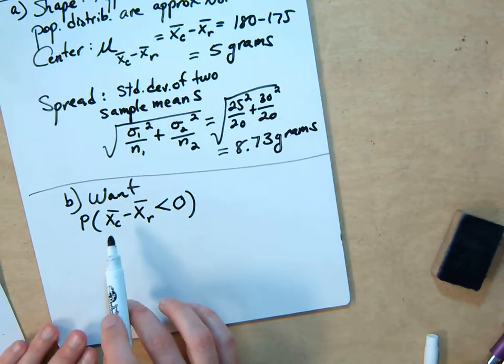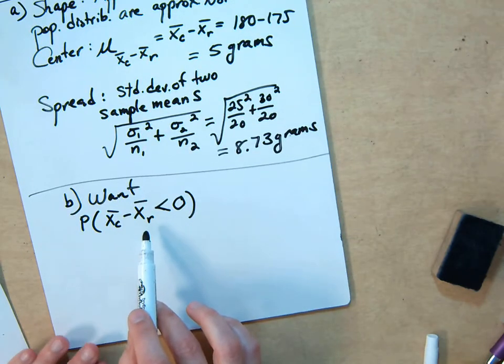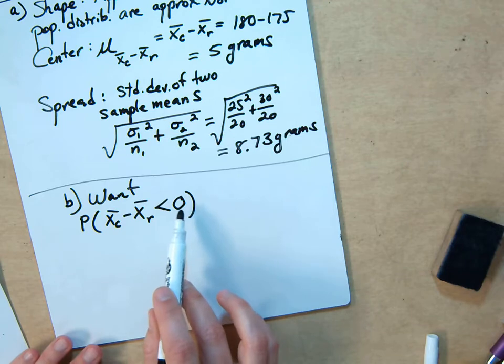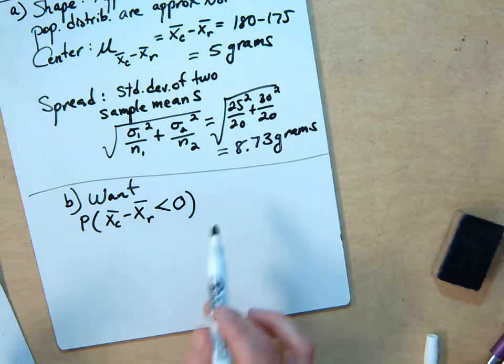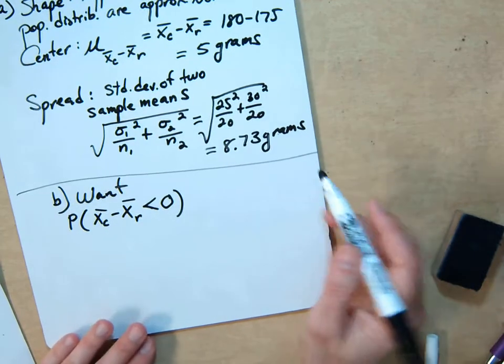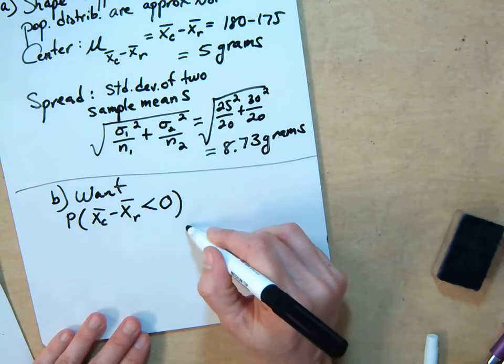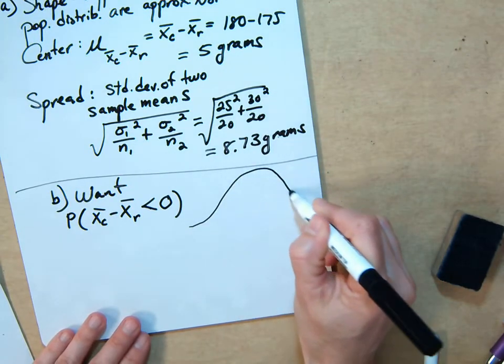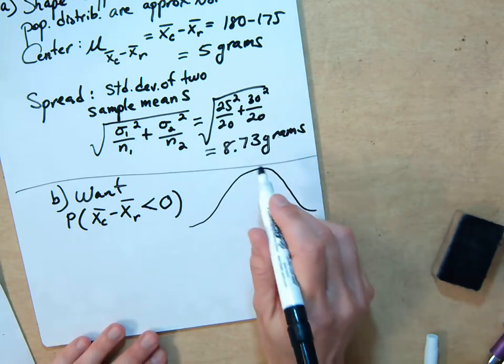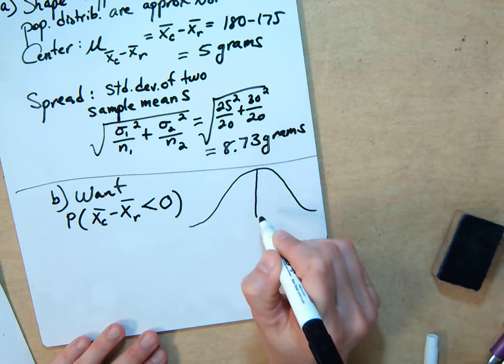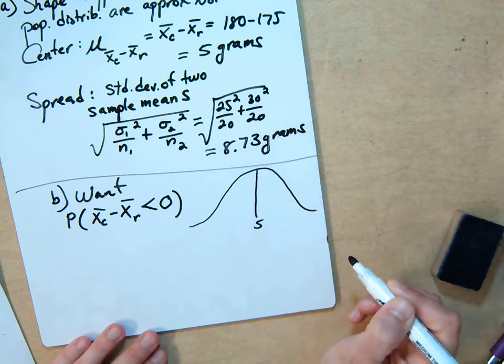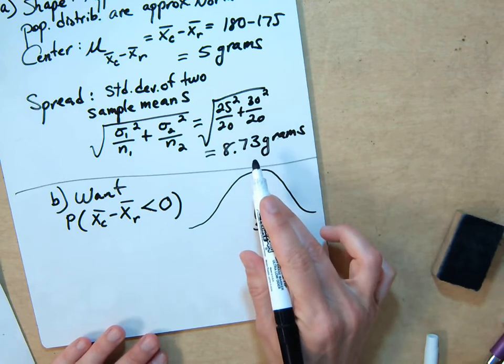So we want the probability that the weight of the Riderwood would have been larger. So it's less than 0. When you do the subtraction, it would be less than 0. It's really helpful to look at what's happening here. The center, we calculated earlier, is at 5 grams, and the standard deviation is 8.73.